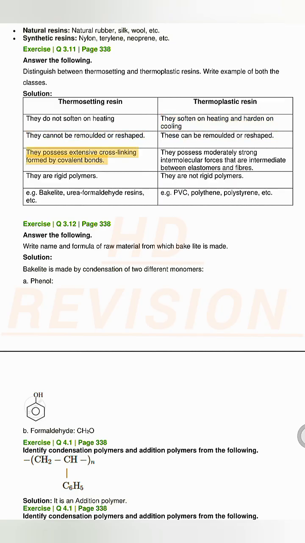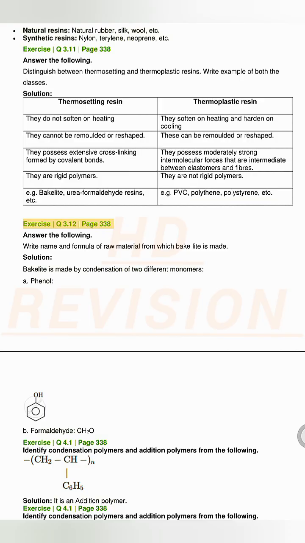Thermosetting resins possess extensive cross-linking formed by covalent bonds. Thermoplastic resins possess moderately strong intermolecular forces that are intermediate between elastomers and fibers. Thermosetting resins are rigid polymers, e.g. bakelite, urea formaldehyde resins, etc. Thermoplastic resins are not rigid polymers, e.g. PVC, polythene, polystyrene, etc.